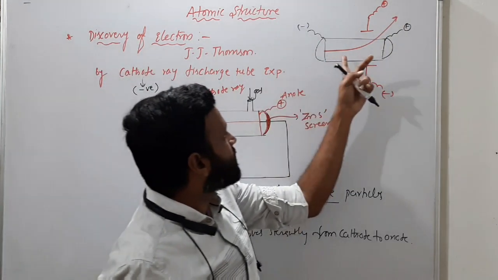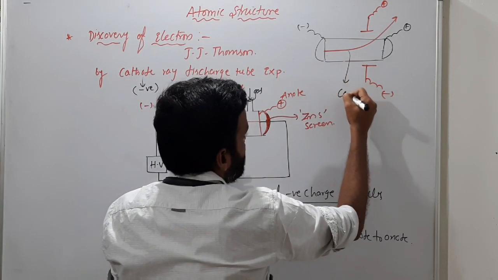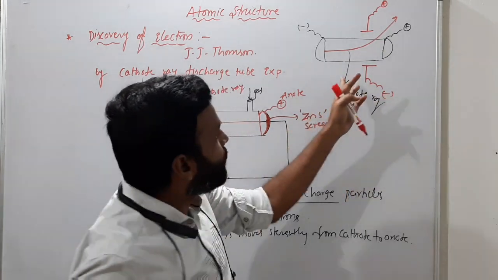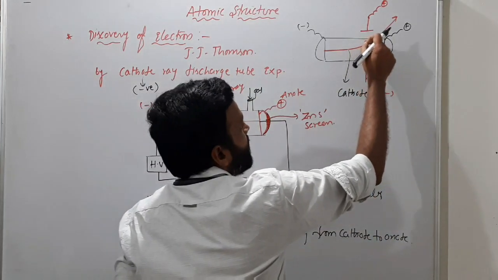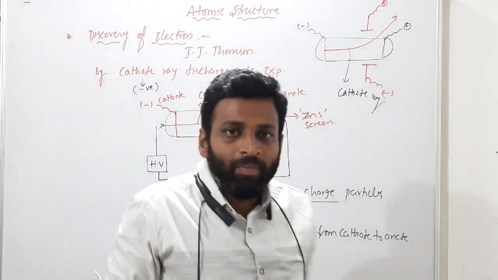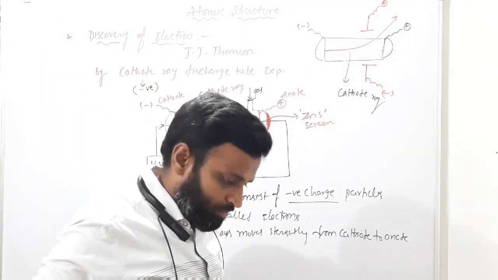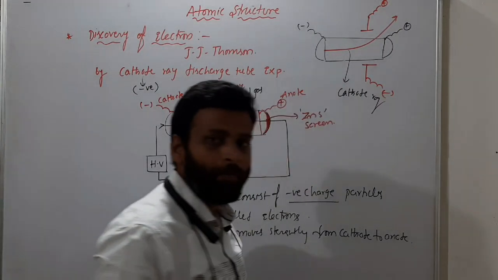Sir, why sir? This red color is what? This is the cathode ray actually. This cathode ray was deflected towards the external anode. Means these cathode rays consist of some negatively charged particles, because actually they are moving straight like this, but unfortunately they deflected like this.